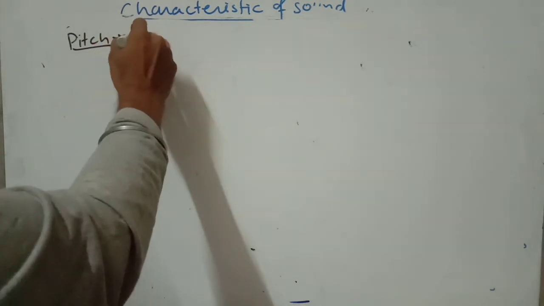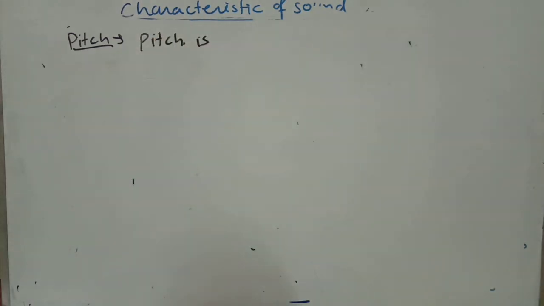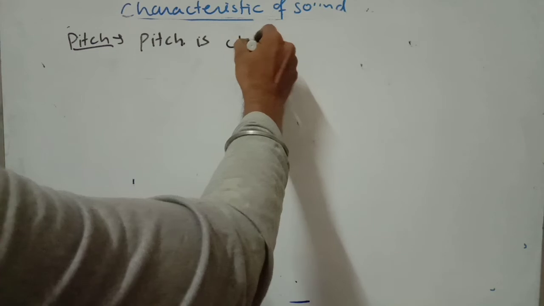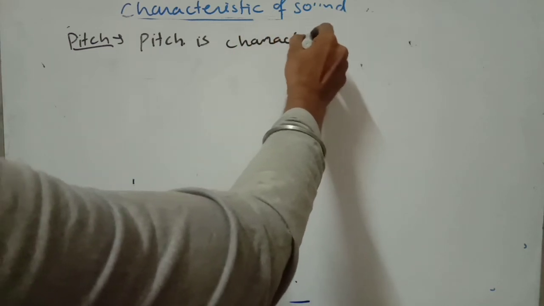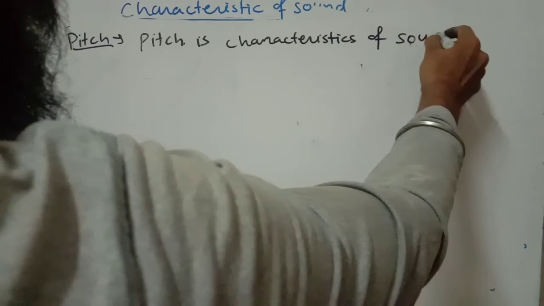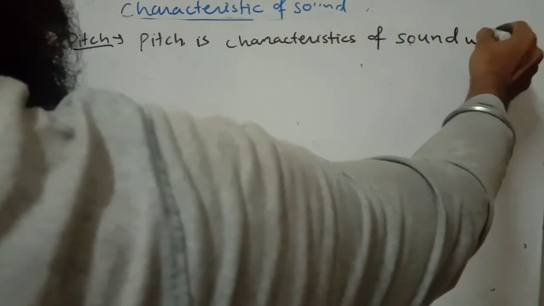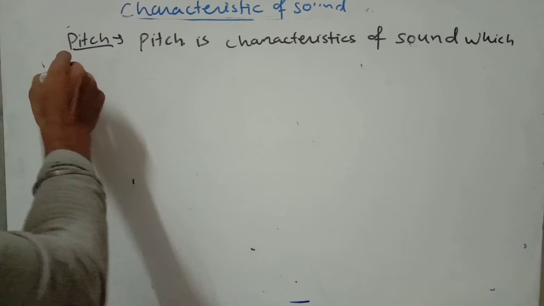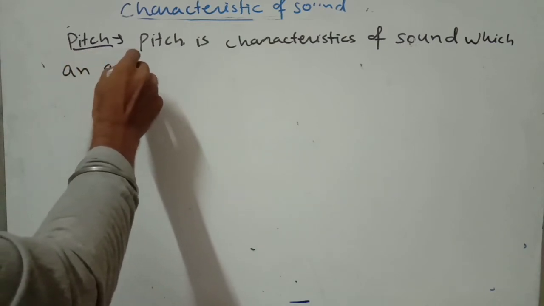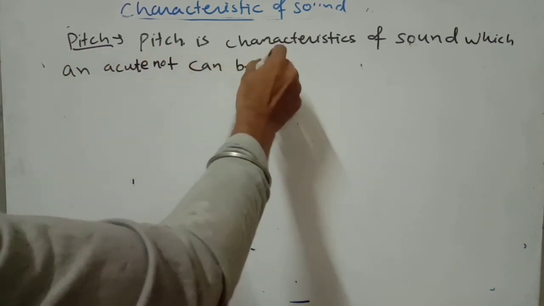So you can write here: pitch is a characteristic of sound by which an acute note can be distinguished